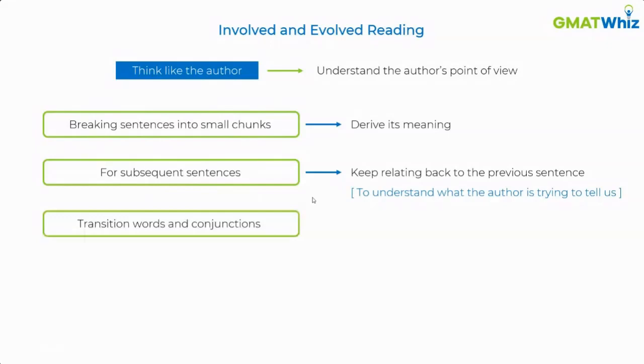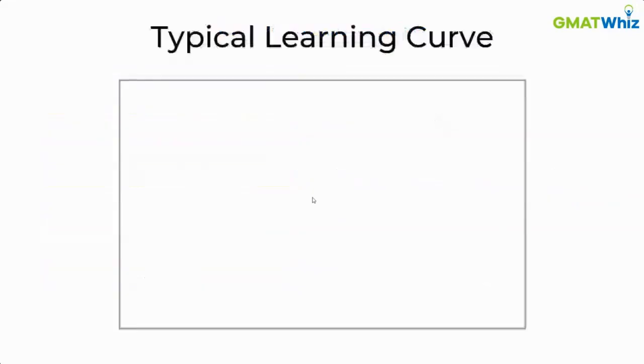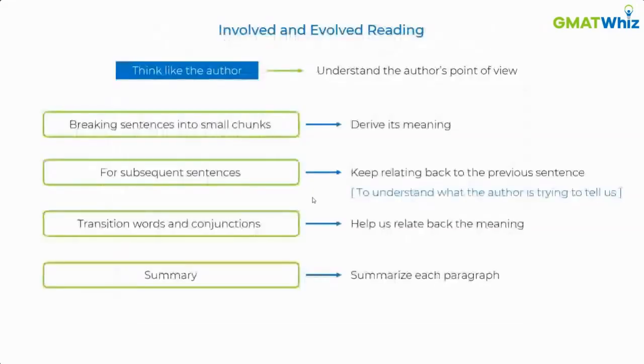Take care of transition words and conjunctions. They help you a lot in relating back the meaning. And in the end, you should try and summarize each paragraph and also the passage to understand what the author is trying to say. So that's the right approach for solving GMAT RC questions.